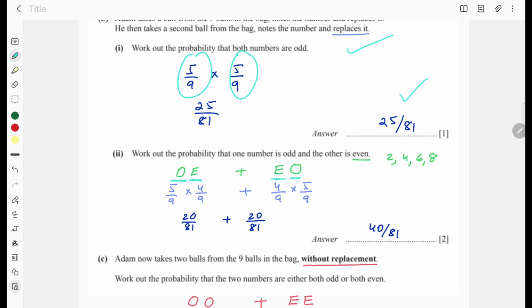So probability of getting first odd is 5/9 since there are 5 odd balls. Probability of getting even is 4/9. There are 4 even balls. And or the first is even and the second is odd. So first even is 4/9 and second odd is 5/9. There are 5 odd balls. On simplification you get 40/81.